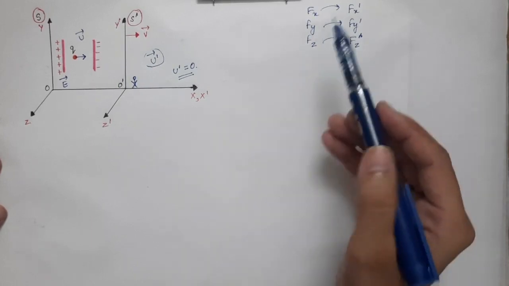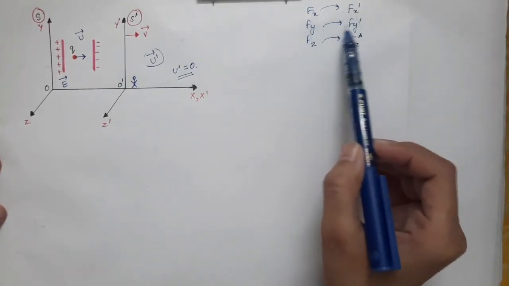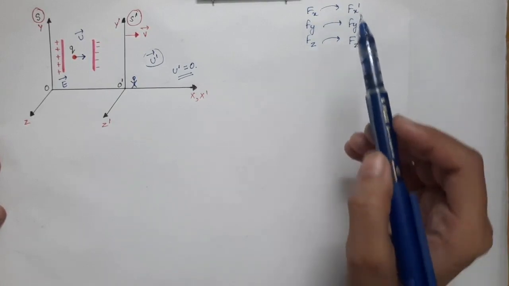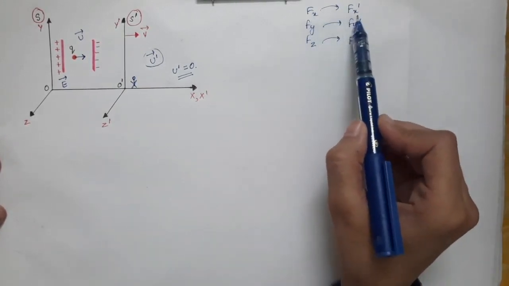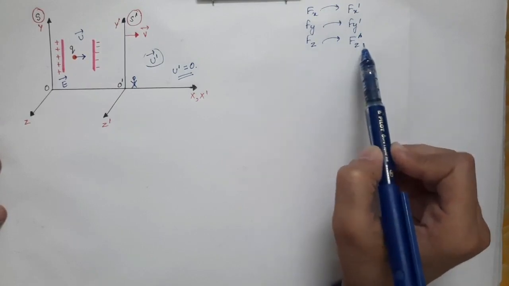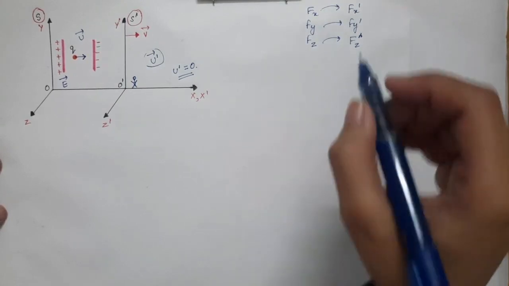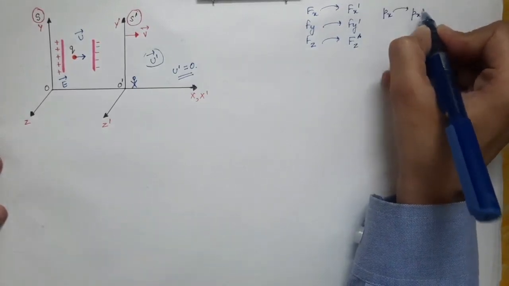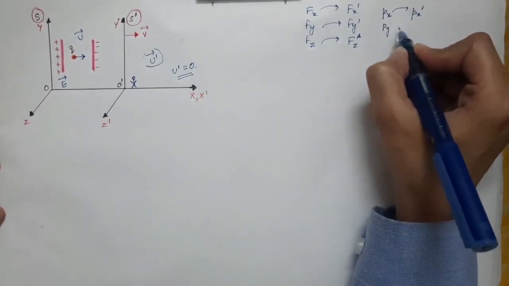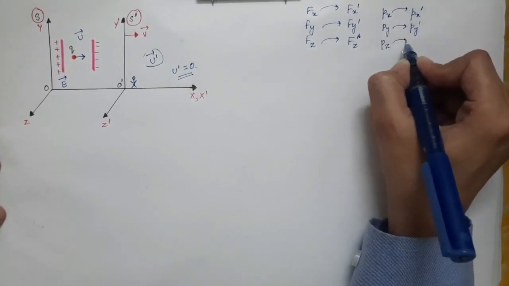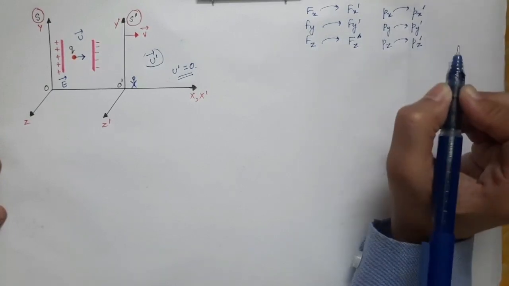So before that, we are going to find the general relation of these 6 parameters. Now to find fx in terms of fx prime, fy in terms of fy prime, fz in terms of fz prime, what we need is to find px in terms of px prime, py in terms of py prime and pz in terms of pz prime.